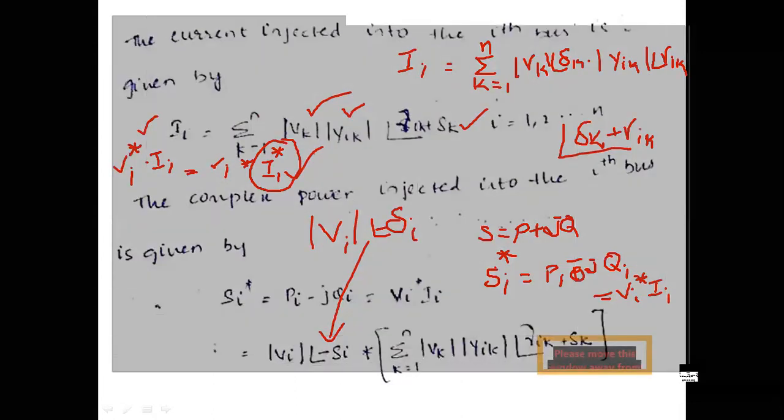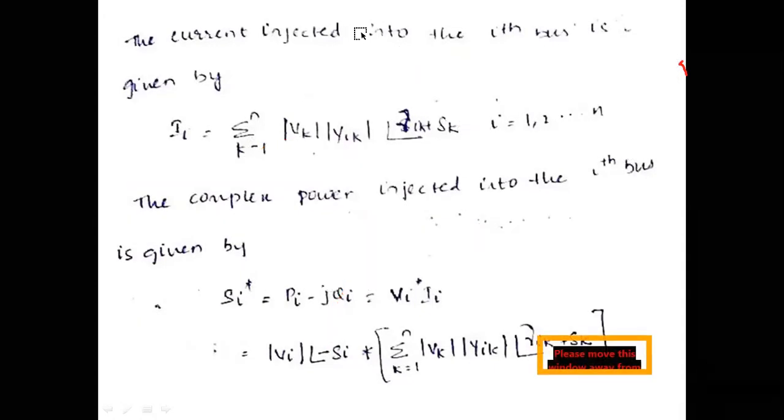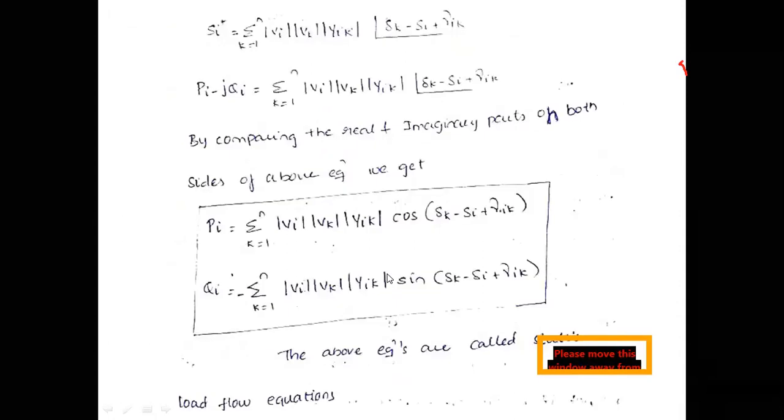So if you multiply Vi conjugate with Ii, let us see what we get. Now you see here. Please, all of you, carefully note down all these equations. We are just directly multiplying the equations.